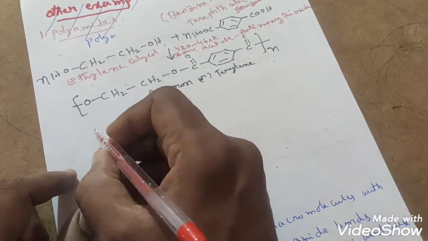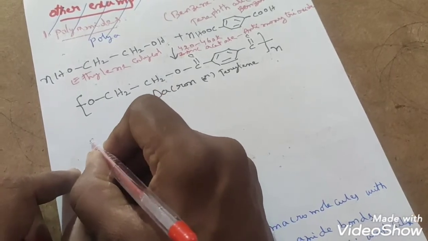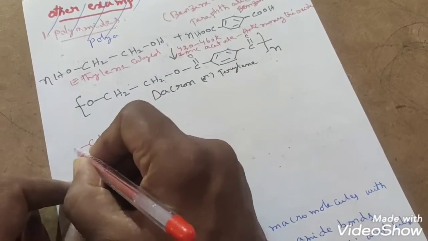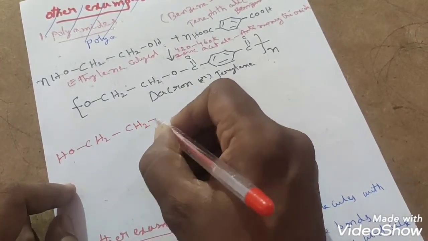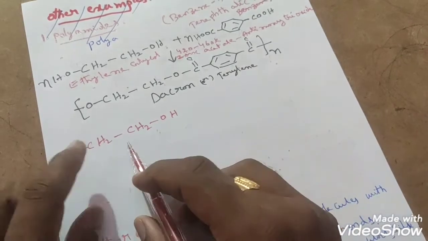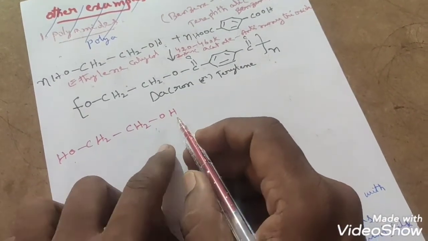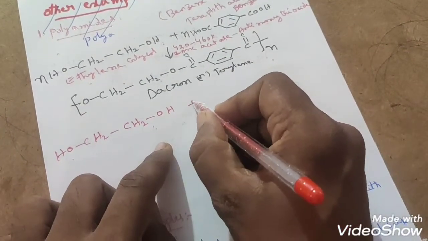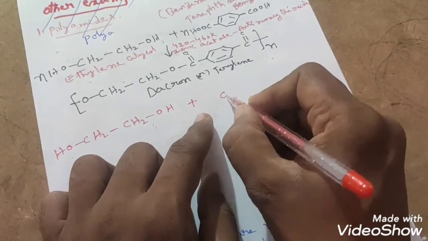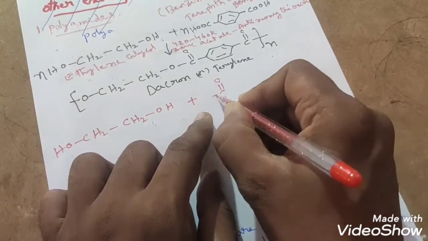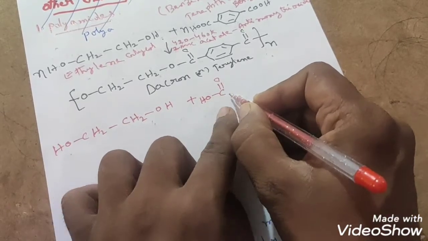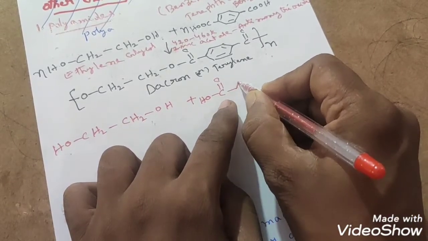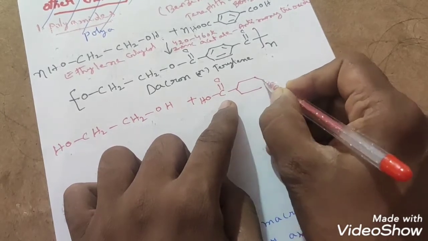Let us see now, students. CH2OH I have taken here, and again CH2OH I have taken. This is the formula of ethylene glycol. Then how will ethylene glycol combine with terephthalic acid? The COOH group, for easy understanding I am writing like this, right? As it is, you take the benzene ring.